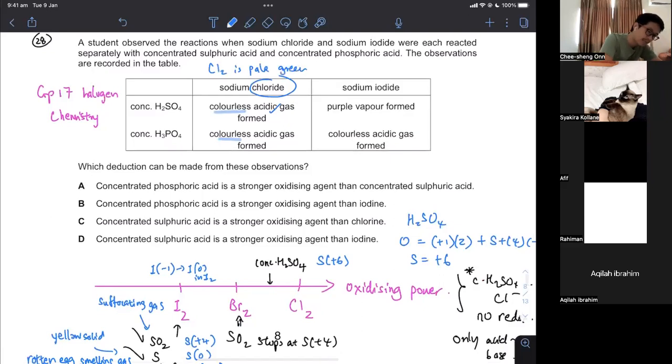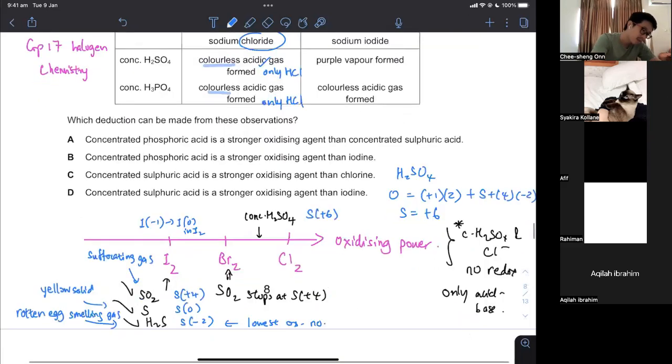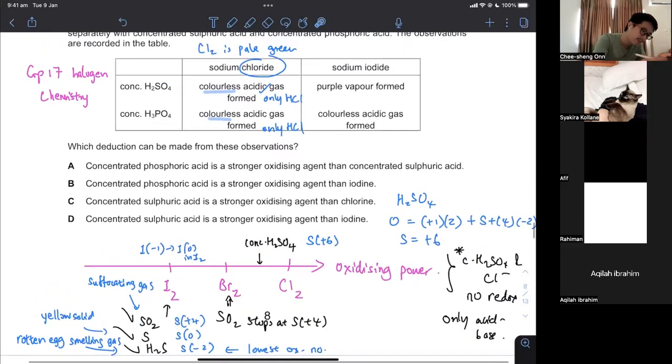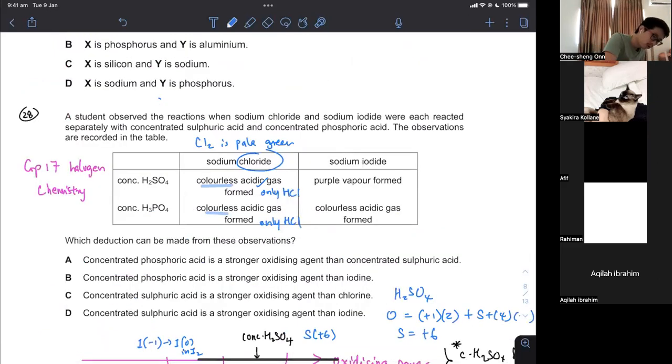So we only get colorless acidic gas, and that is because you only get HCl, only HCl. So that means if conc. sulfuric acid only gives you HCl because there's no redox, only acid-base, you must be able to write an equation for this. So conc. sulfuric acid plus, I don't know, NaCl. So what happened is this one acts as an acid. Acid donates proton.